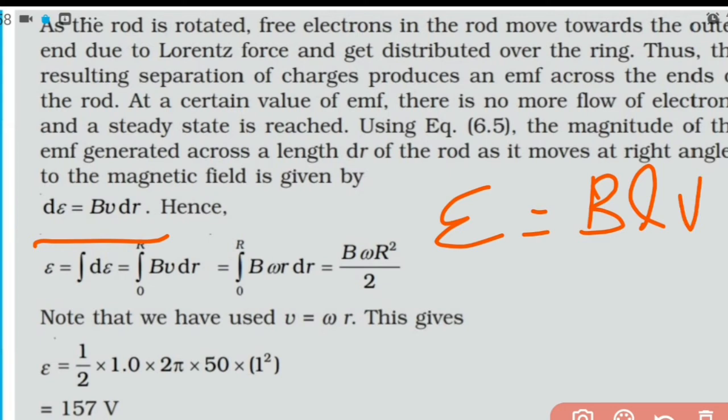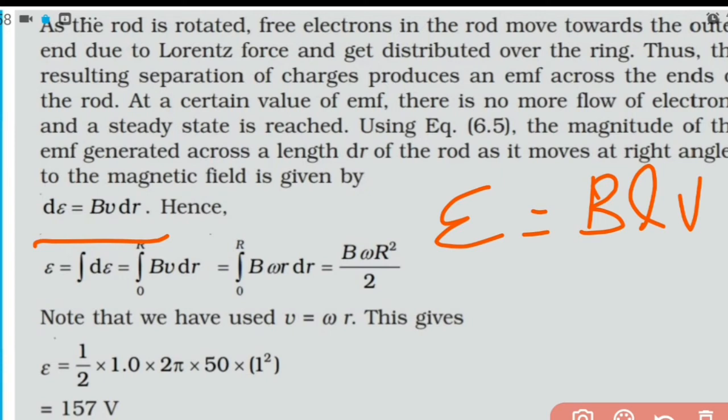So for a small portion of the conductor of length dr, d epsilon equals Bv dr. Here v is the linear speed with which the conductor is rotated.